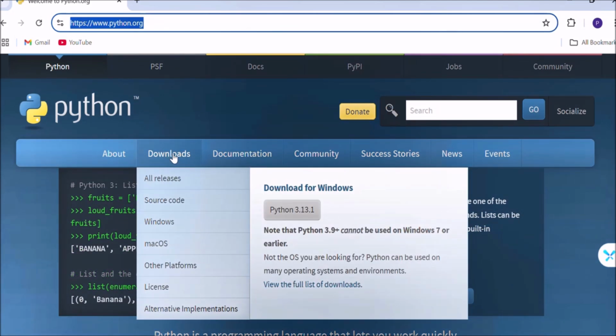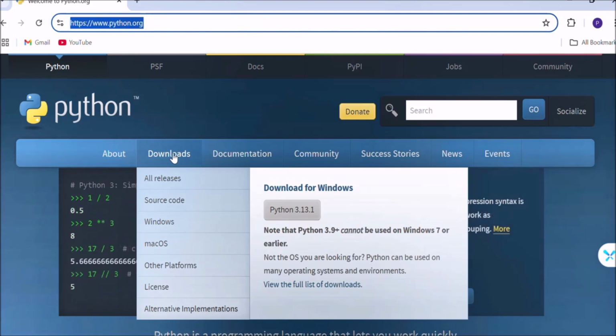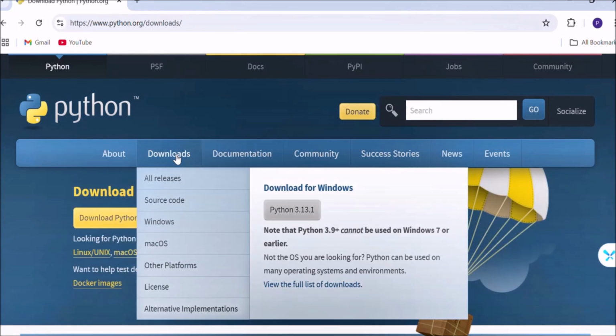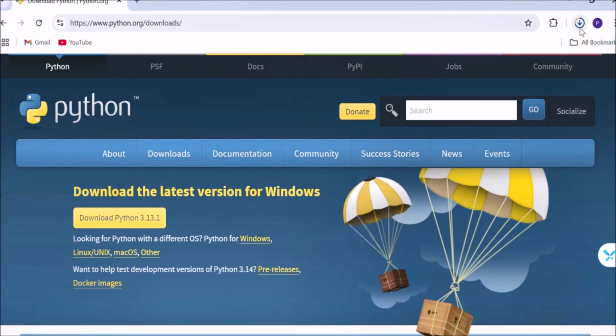When you click on the download option, Python will automatically recommend the latest version for your operating system. Now see here, I clicked on the download option. Python has recommended me to download for Windows because my system has the Windows operating system installed. And for Windows, Python 3.13.1 is the latest version. So you just have to click on this Python 3.13.1 option, and your download will start.